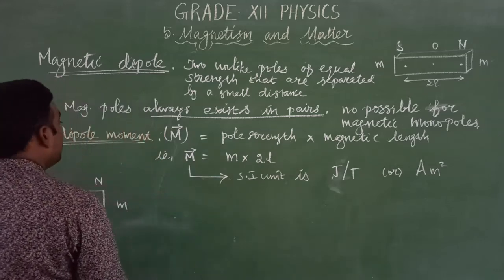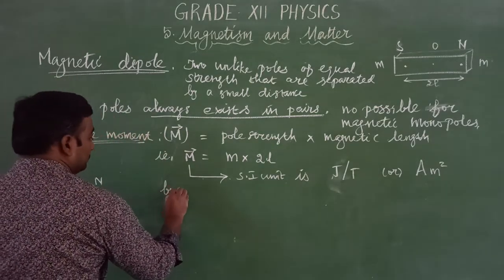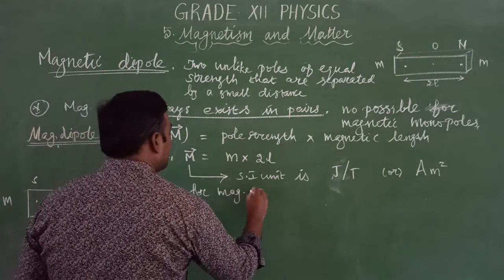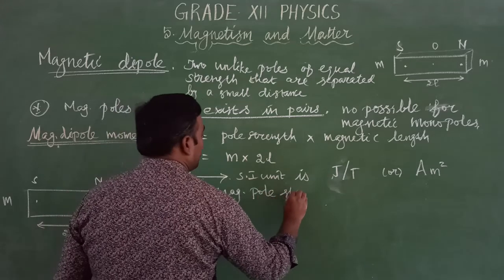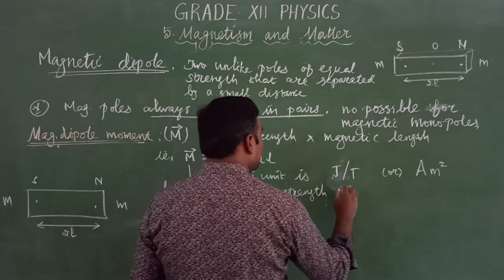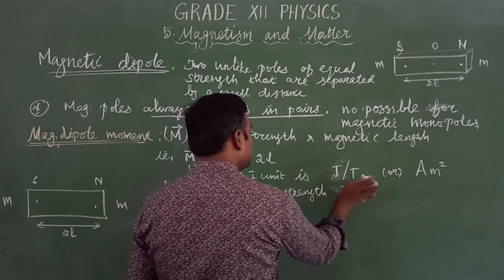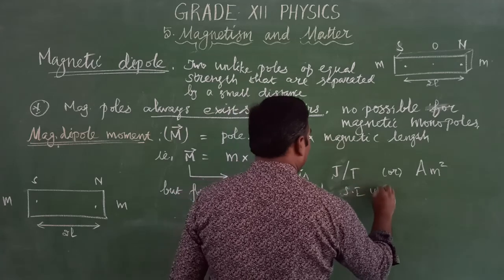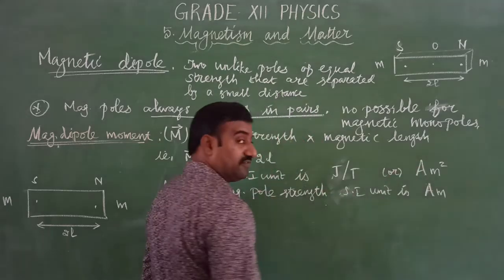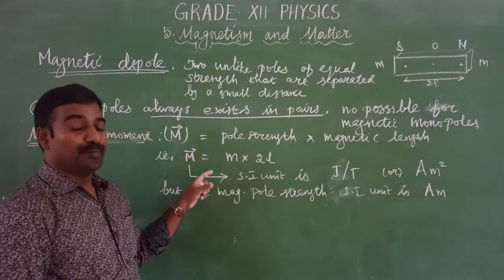But for magnetic pole strength, note that the SI unit is ampere meter. Don't get confused. Ampere meter square is the SI unit of magnetic dipole moment.